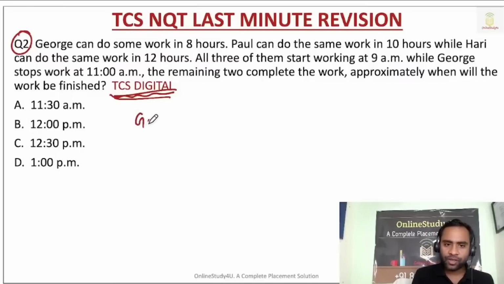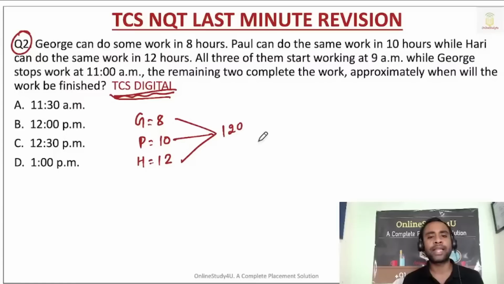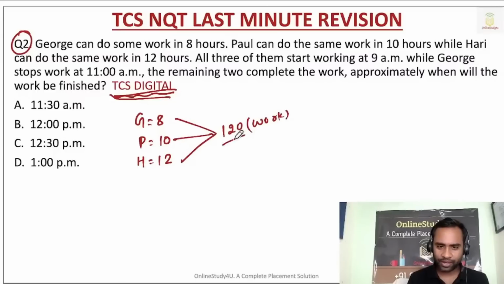So George can do the work in 8 hours, Paul can do the work in 10 hours, and Hari can do the work in 12. Now, take the LCM or assume a number which is divisible by all three. That will become our work. Now, 120 by 8 is 15, 120 by 10 is 12, and 120 by 12 is 10.